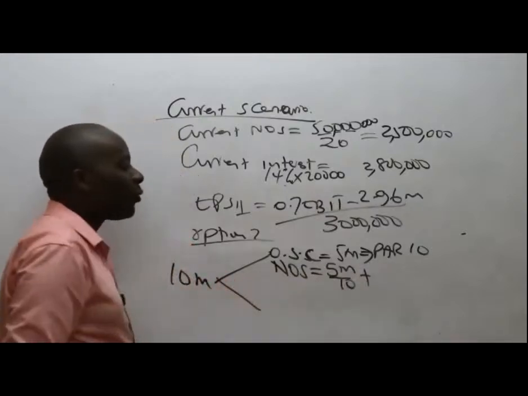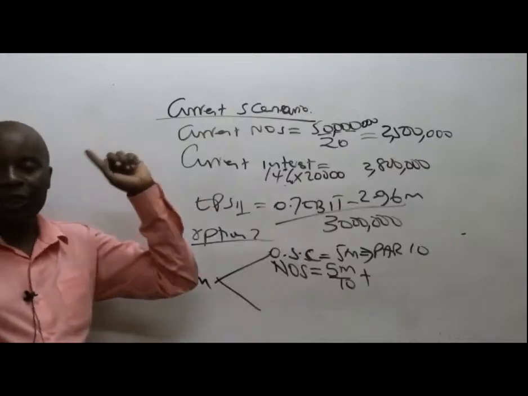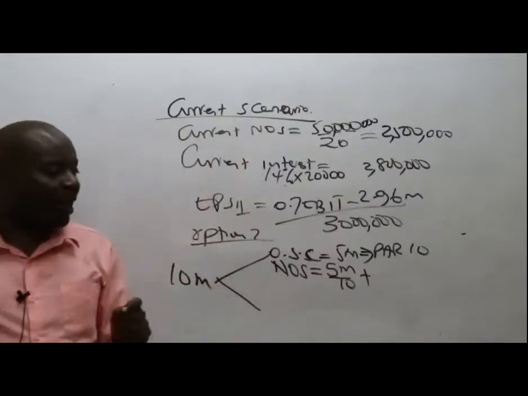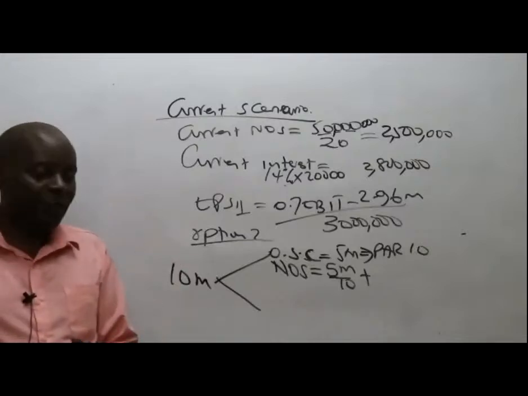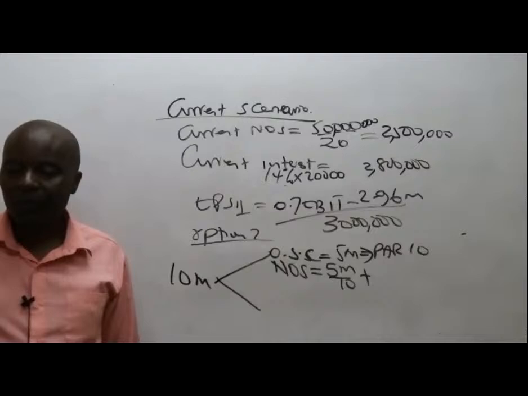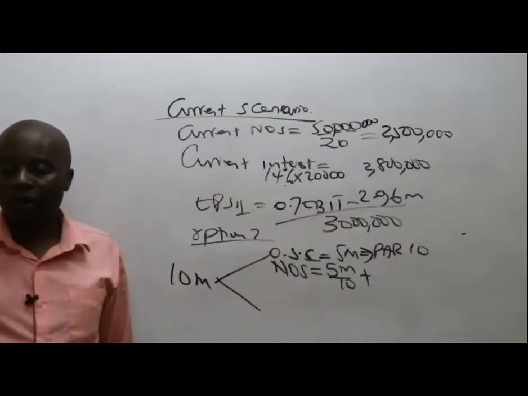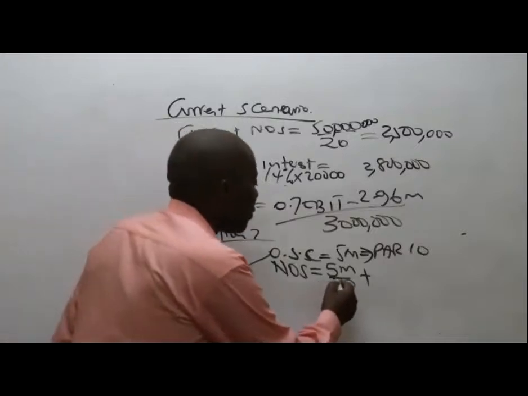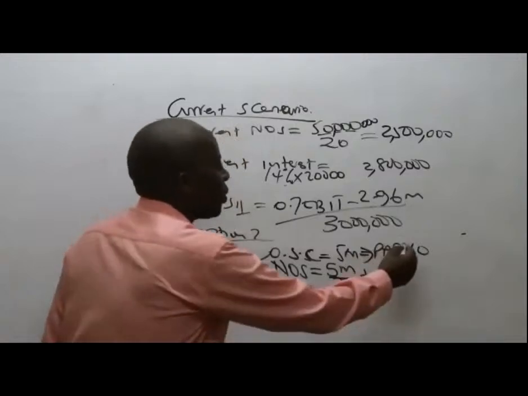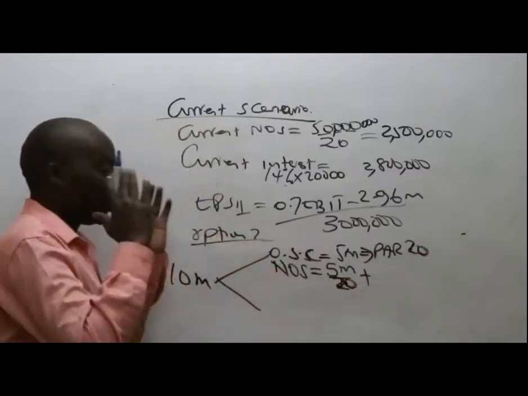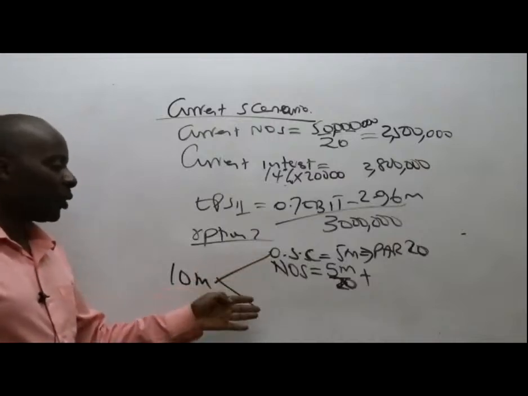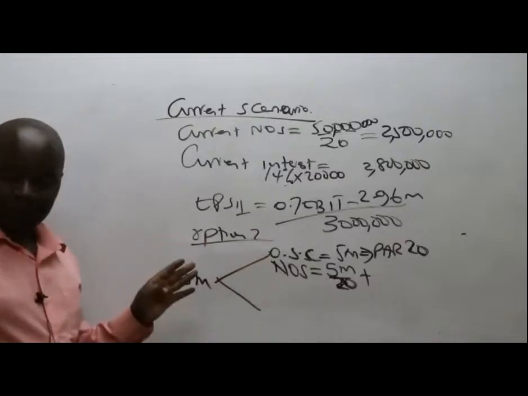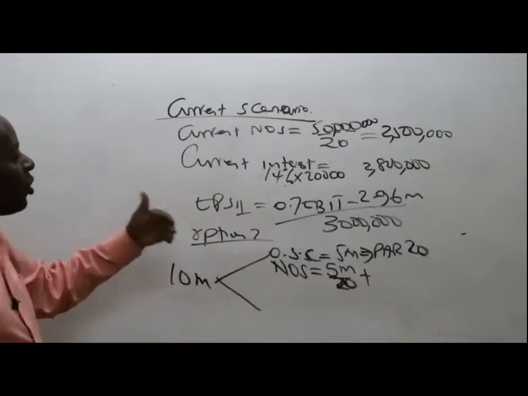Please don't forget our old shares. Our old shares, how many were they, somebody? Oh, it's 10. Sorry, it's 20, I mean. Par value is 20, sorry. Par value is 20. I don't know why this 10 par value is always coming to my mind. So it's 5 million divided by 20, plus the old shares.